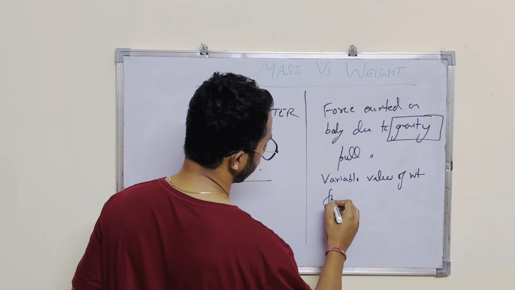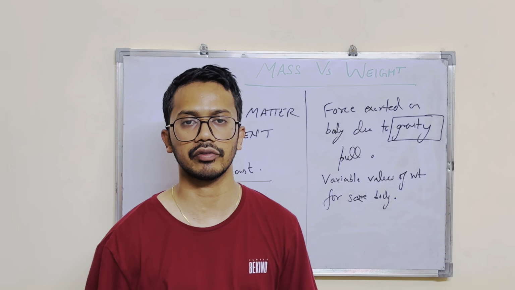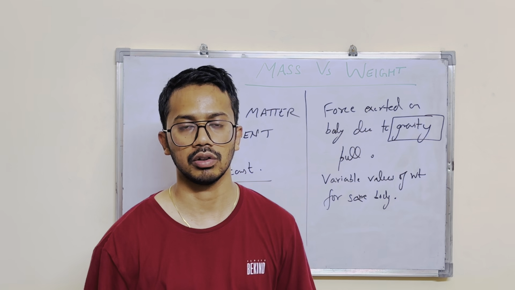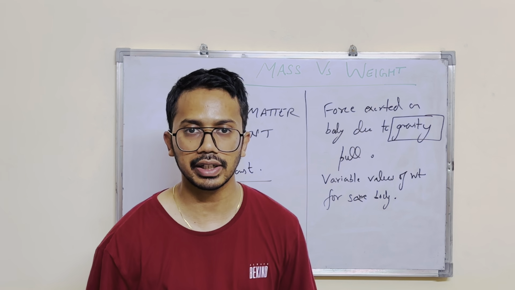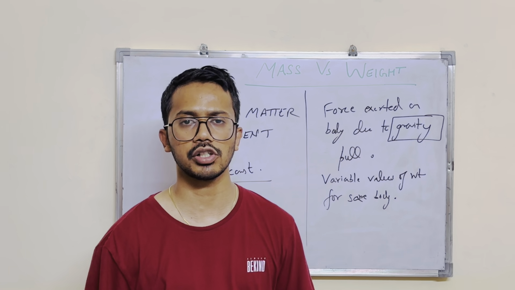For example, if you have a certain body on planet Earth, you want to measure its weight, and let's say its weight is coming as 50 Newton. Then on the Moon, if we weigh it again, that won't give 50 Newton this time. There will be a different value. Similarly, there can be a possibility that we have zero weight as well. Can you think of a situation where we can have zero weight?